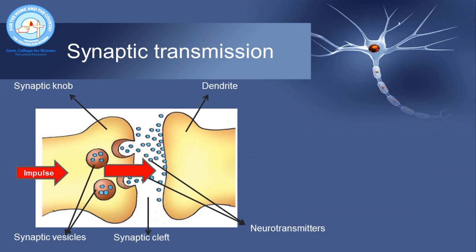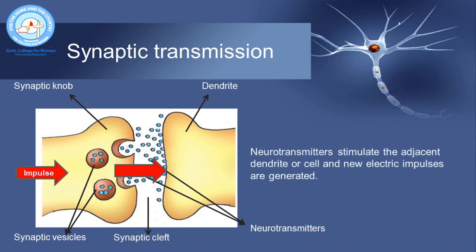These neurotransmitters bind with the plasma membrane of the postsynaptic neuron and stimulate the dendrite of the postsynaptic neuron. This stimulation causes the generation of new nerve impulses, which are then transmitted along the plasma membrane of the postsynaptic neuron to the next synapse.